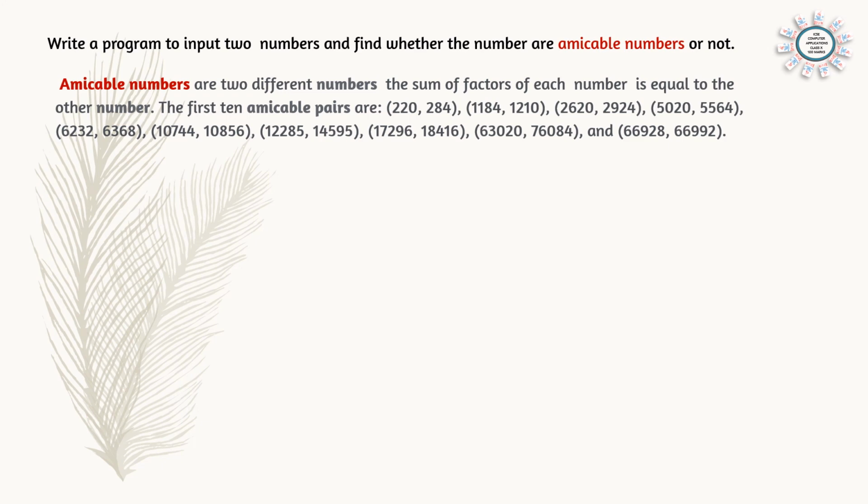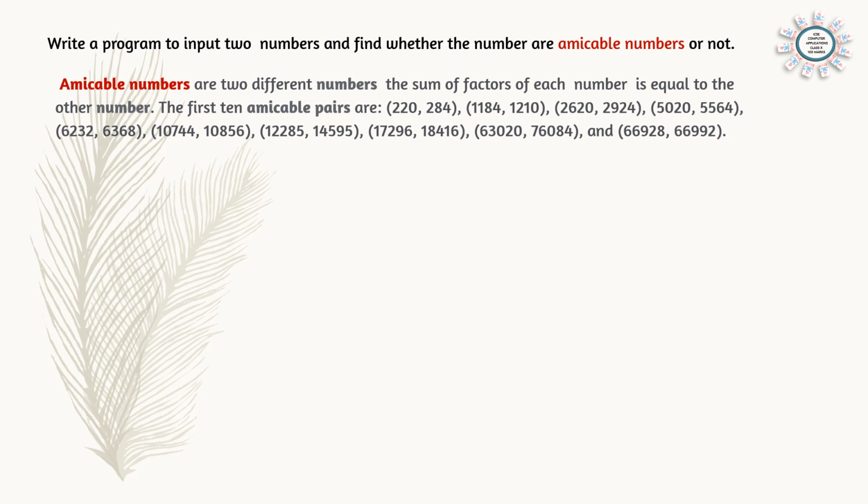Next question we can do related to factors. Write a program to input two numbers and find whether the numbers are amicable numbers or not. And we can see what an amicable number is. Amicable numbers are two different numbers where the sum of factors of each number is equal to the other number. The first 10 amicable numbers are given here. We can see how it is working.